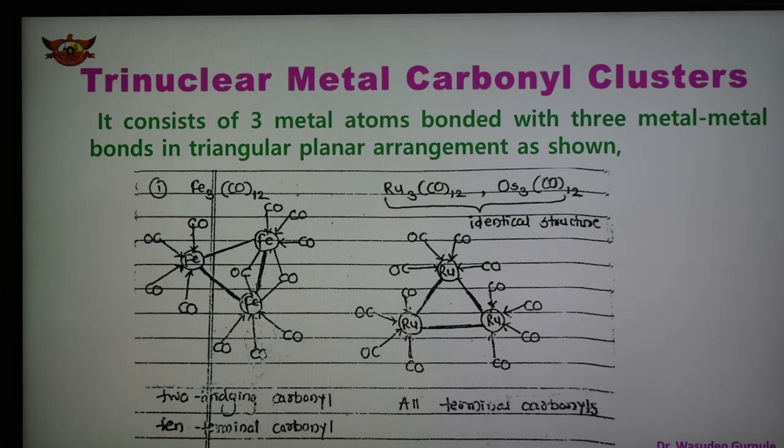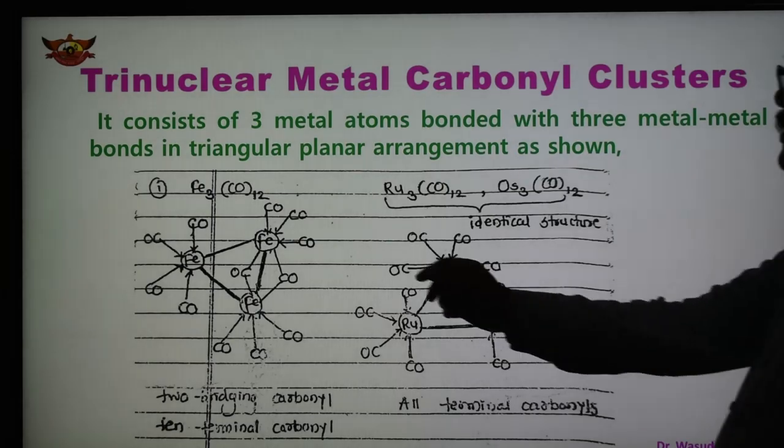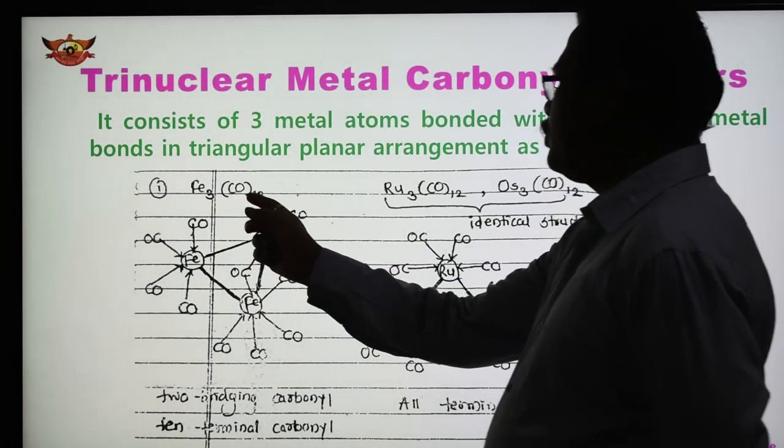Another example is now trinuclear, tri means 3, trinuclear metal carbonyl cluster, and this metal carbonyl consists of 3 metal atoms. Trinuclear means 3 metal atoms are present, and they are bonded with 3 metal bonds. So there are 3 metal bonds in a triangular planar arrangement. The structure is shown here. This is the example of Fe3(CO)12.